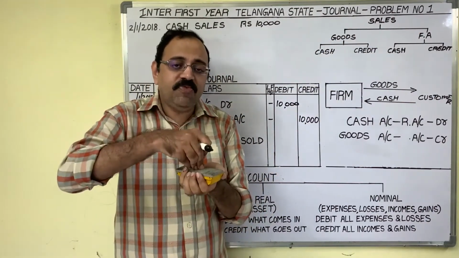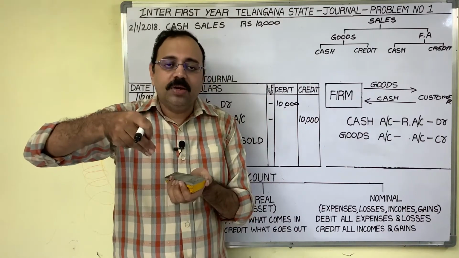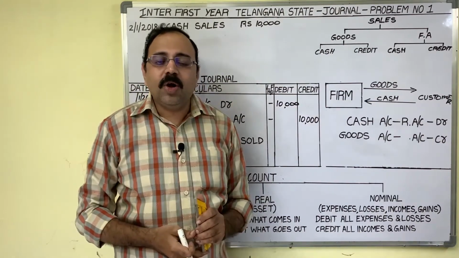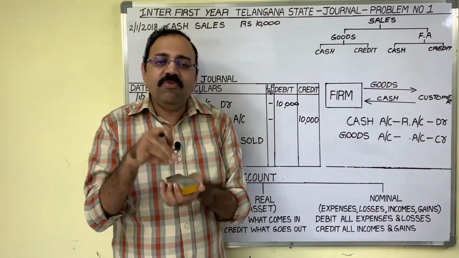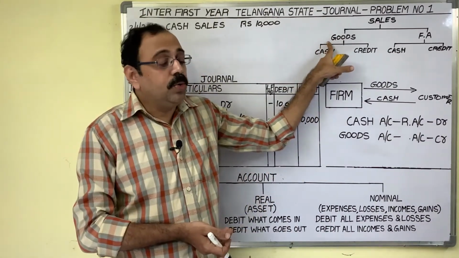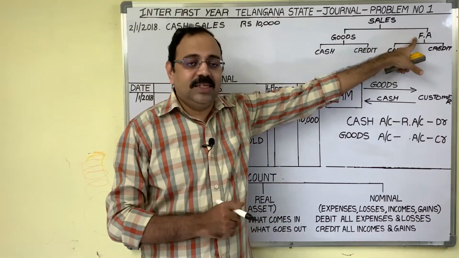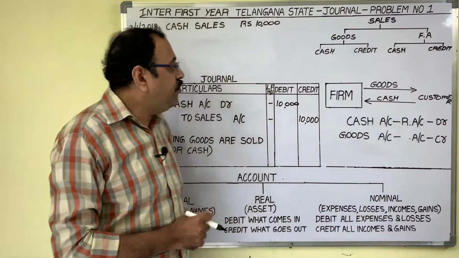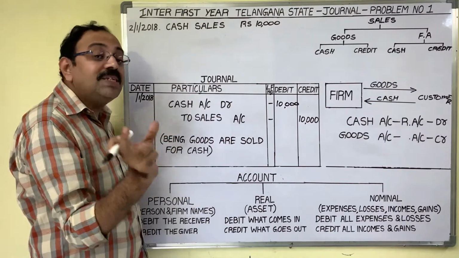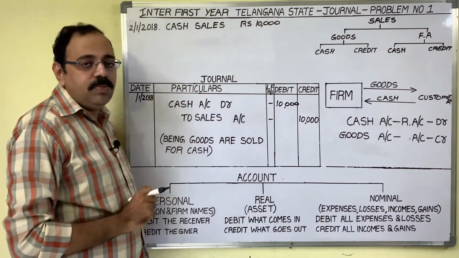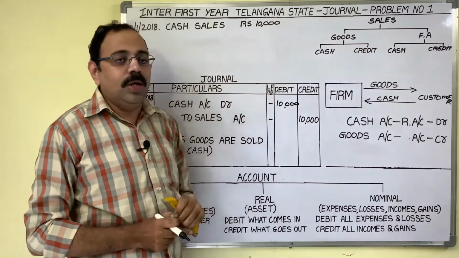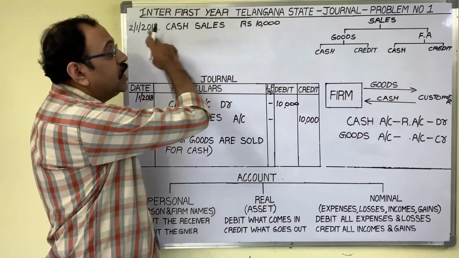When this damaged fan is replaced with a new one, do we throw this damaged fan in the dustbin? No, because it is made with some iron, no. So we sell that on a scrap basis. Therefore regularly we sell goods, rarely we sell fixed assets. So remember, if there is no proper information regarding the product which they are selling, you have to assume that the firm is selling goods. If a fixed asset is sold, clearly he mentions that in the question.